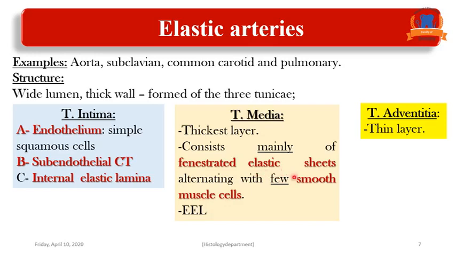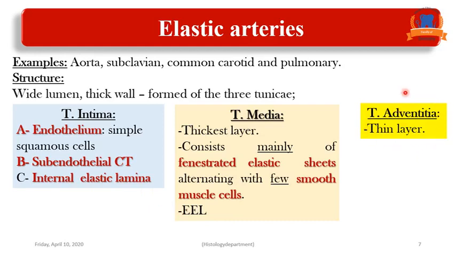The significance of this large amount of elastic fibers, either here or in the intima in the form of internal elastic lamina, is to diminish the fluctuation in the blood pressure during systole and diastole of the heart. The tunica media also contains external elastic lamina. So in the elastic arteries, we have internal elastic lamina and external elastic lamina.